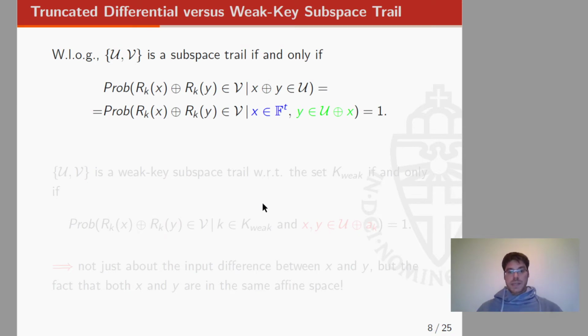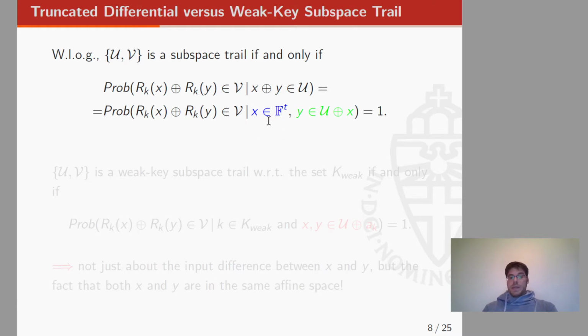Just to highlight the difference between subspace trails and weak-key subspace trails, let's have a look at what happens when we talk about truncated differentials. Now, if we have a subspace trail U and V, then each coset of U is mapped into a coset of V. Equivalently, if we take two elements whose difference is in the subspace U, then after one round the difference of these two elements is in the subspace V with probability 1.